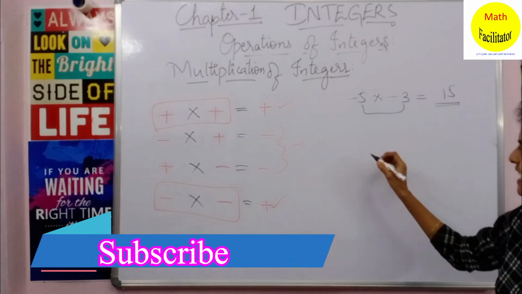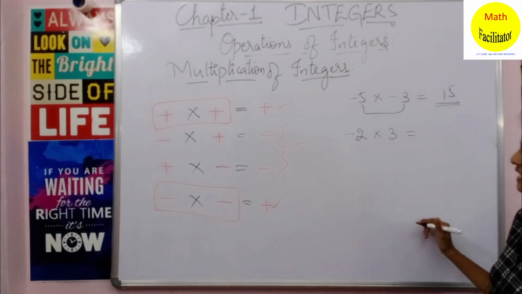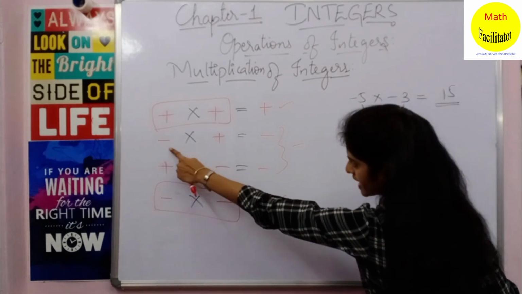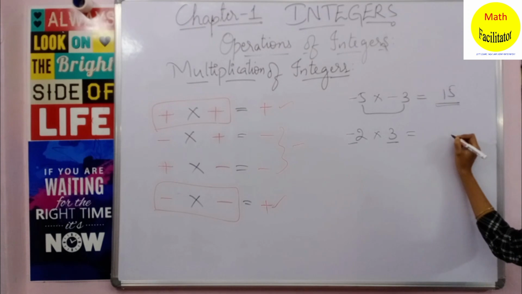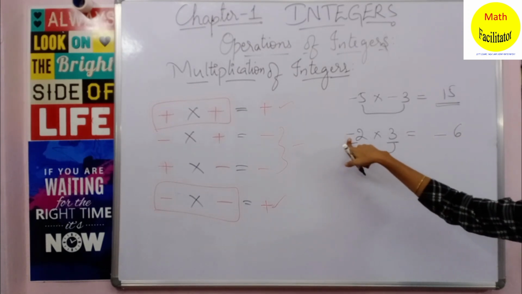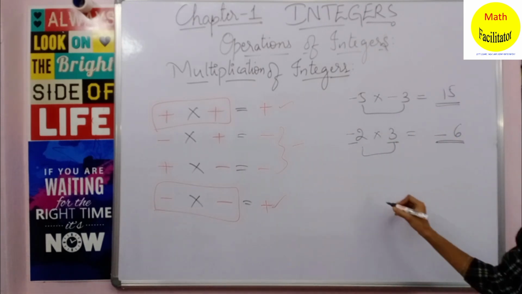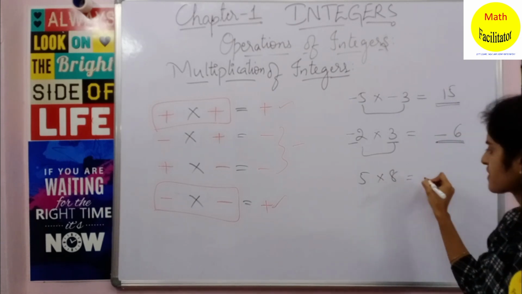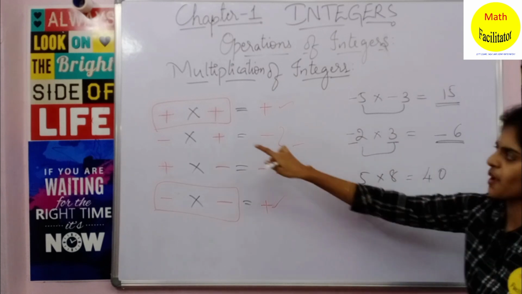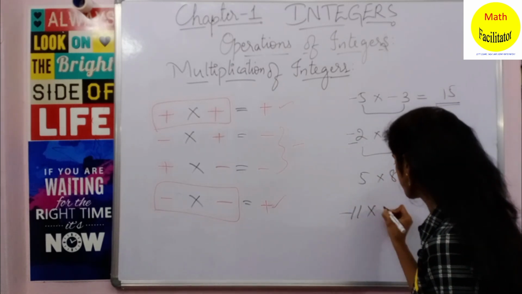Clear? So now let us see another example, minus 2 into 3. Now here this is a negative number and this is a positive number. One negative, one positive, the answer is always negative. So 2 3s are 6, and since you have a negative and positive number, the answer is minus 6. Clear? Now what is 5 into 8? 5 8s are 40. Two positive numbers, so the answer is positive. Clear? Now tell me what is minus 11 into 10.